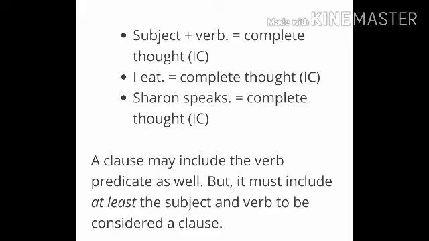Now, subject plus verb equals a complete thought. I eat. Even though it's a combination of two words, it's meaningful. I eat, right? One is the subject, I, and eat is the verb. So again, there is a complete thought. Sarun speaks. Again, it's a complete thought. Sarun is the subject and speaks is the verb. So a clause may include the verb and predicate as well, but it must include at least the subject and verb to be considered a clause. So I hope the concept is clear.